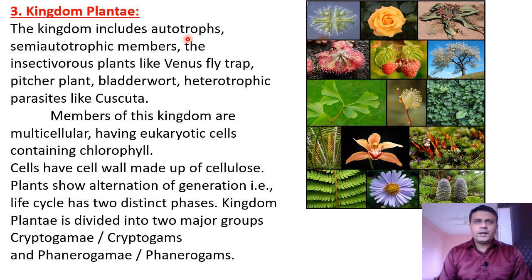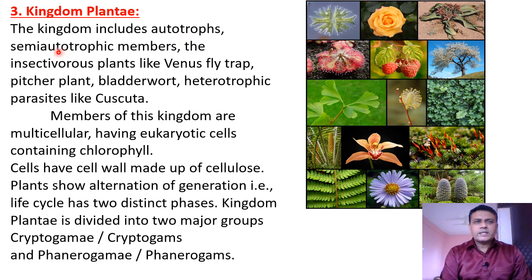While chemosynthetic autotrophs are those organisms or plants which produce their food material with the help of chemical energy released during different types of chemical reactions. Hence, they are called chemosynthetic autotrophs.